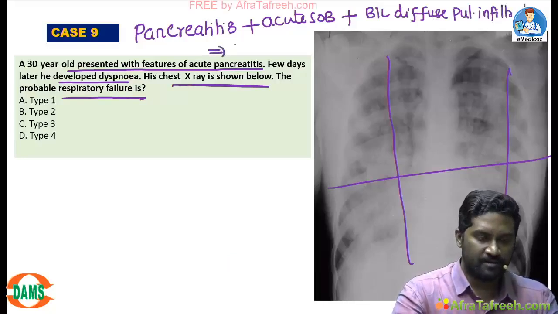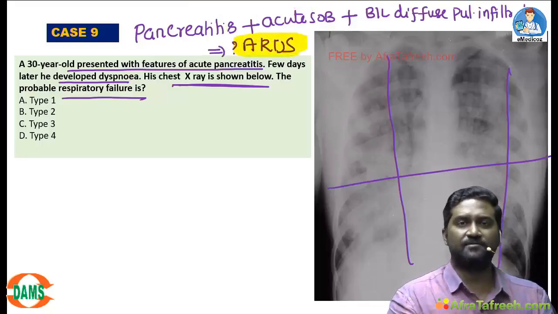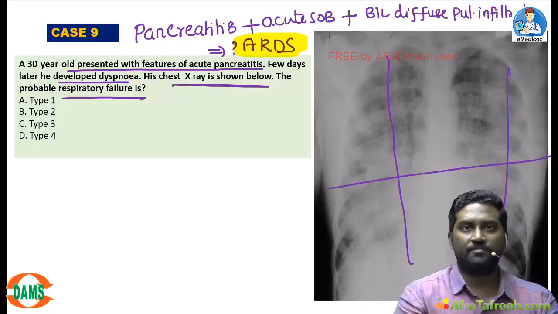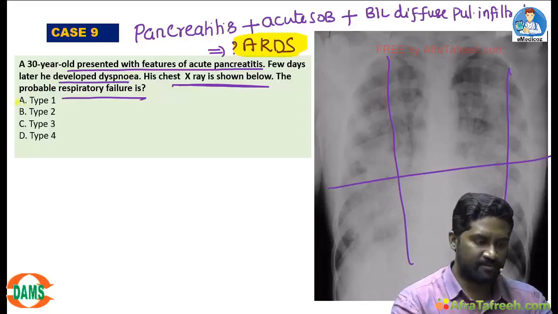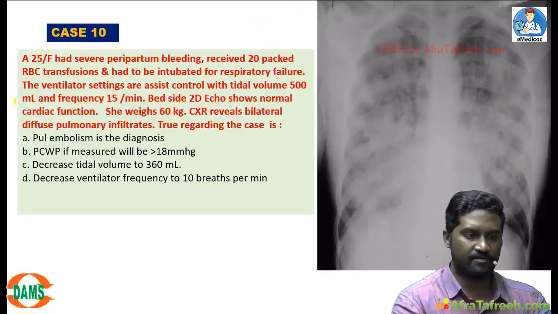So this in combination is suggestive of ARDS. If you have acute shortness of breath, bilateral diffuse infiltrates with a risk factor of pancreatitis, it might be an ARDS. In ARDS, what is the type of respiratory failure? Your answer should be type 1 respiratory failure.